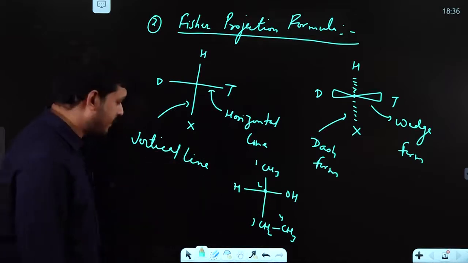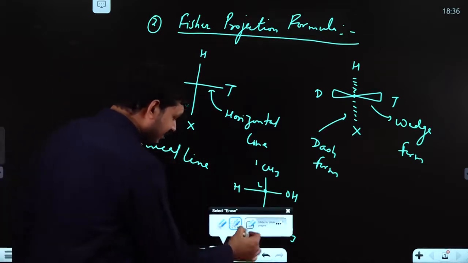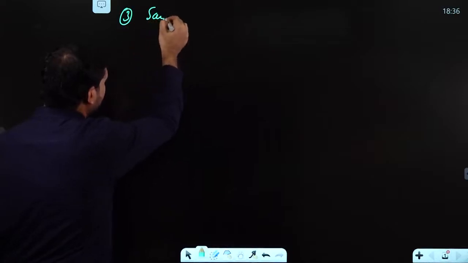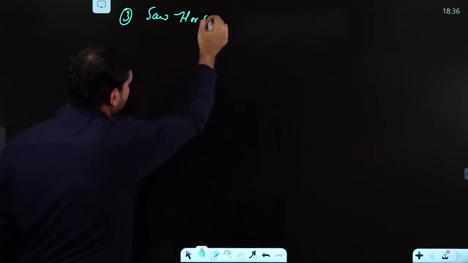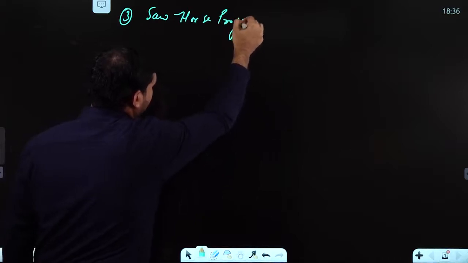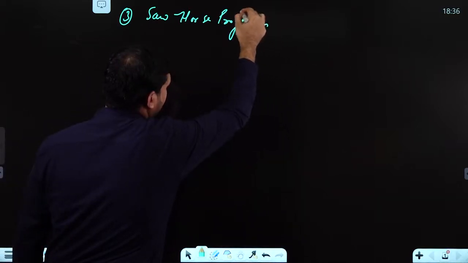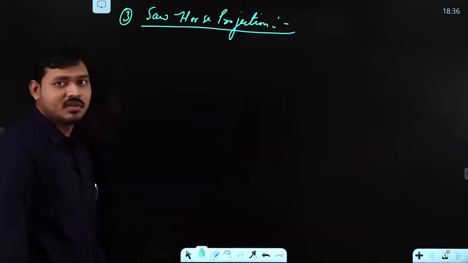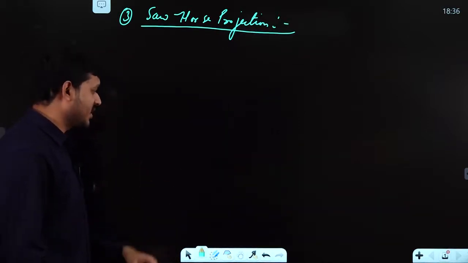Okay, so next part. Sawhorse projection. Now what is this Sawhorse projection?